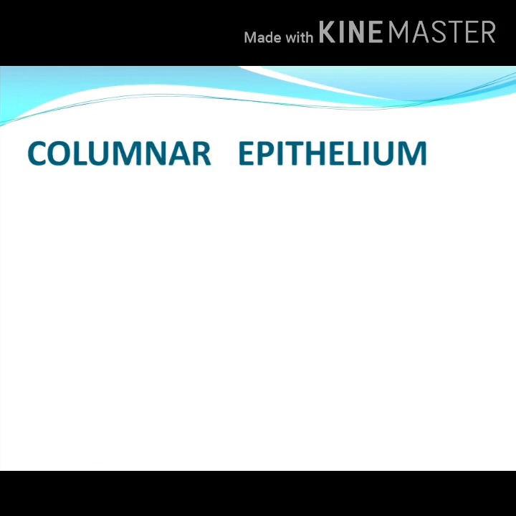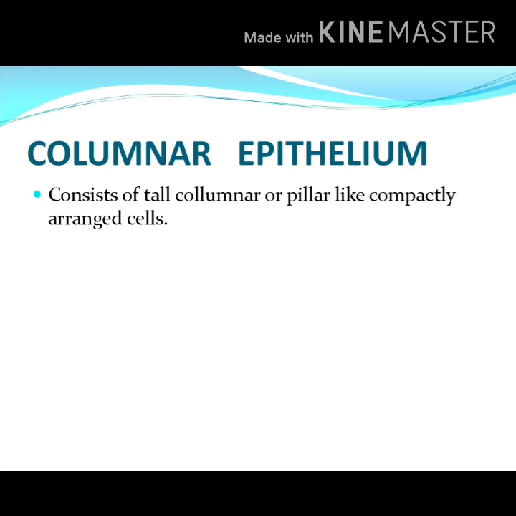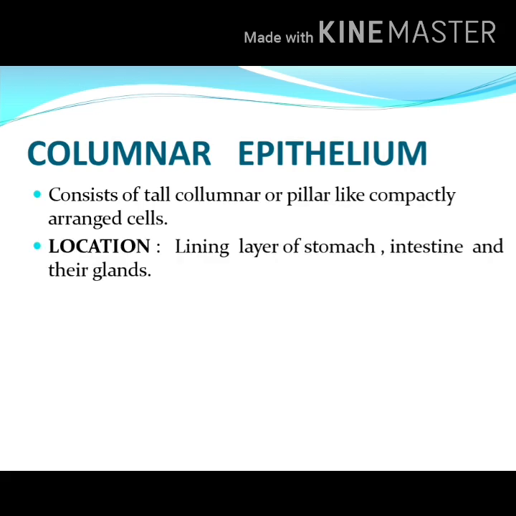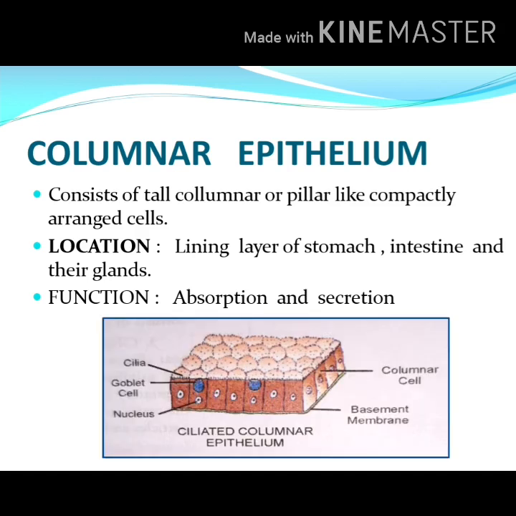Next is columnar epithelium. This columnar epithelium consists of tall, columnar or pillar-shaped, compactly arranged cells. They are usually placed in the lining of the stomach, intestine and their glands. Function will be absorption, secretion. I already told you, if it is in the intestine, it is absorptive function. If it is in the stomach, it is secretion. In the glands, it is secretion.